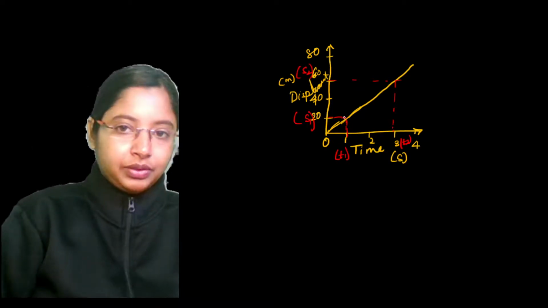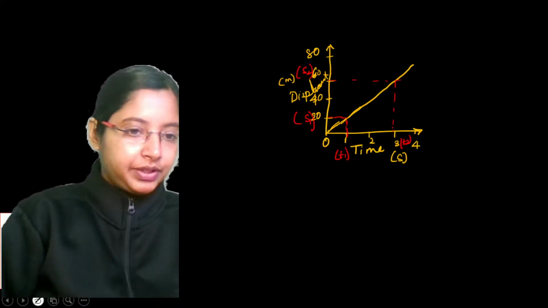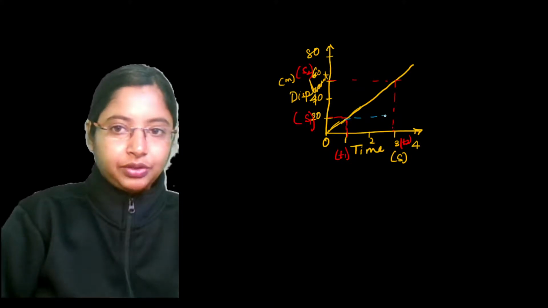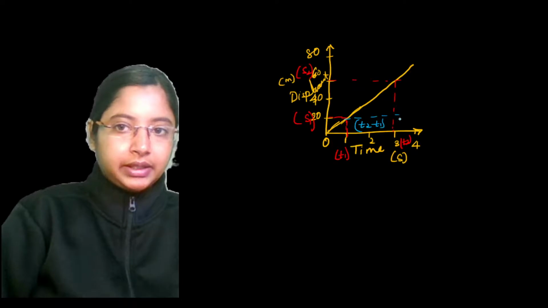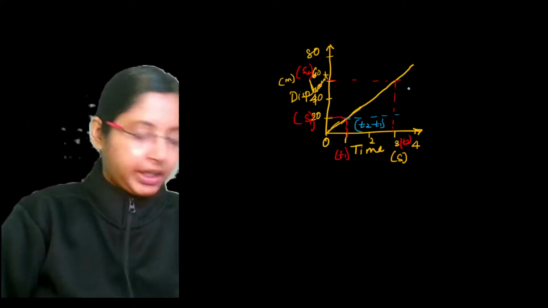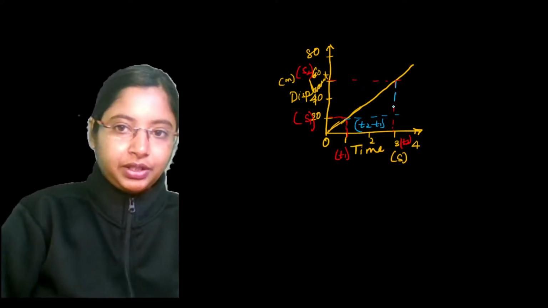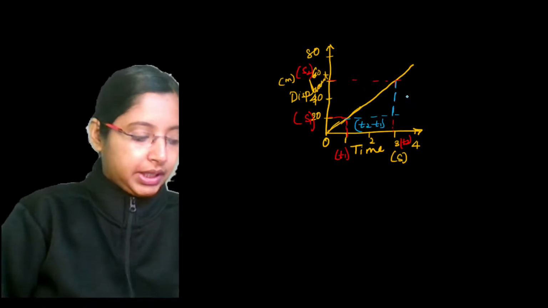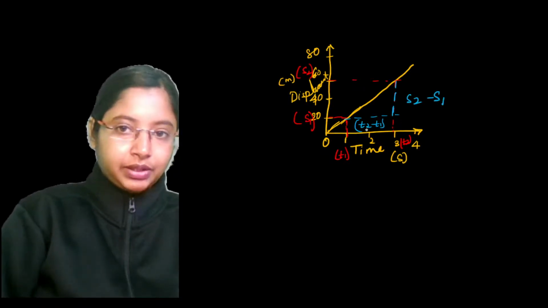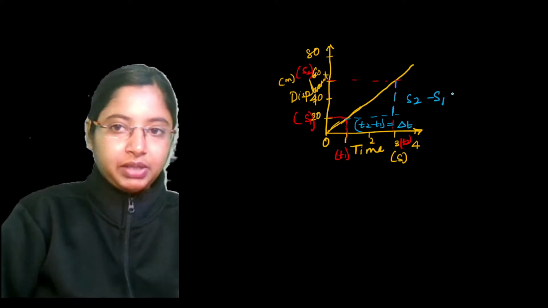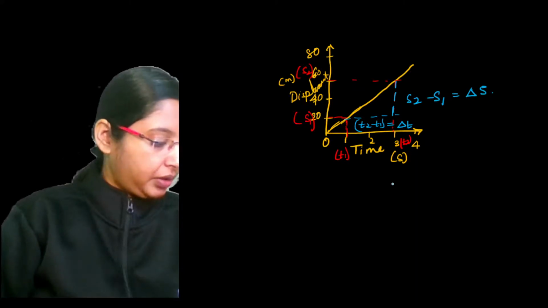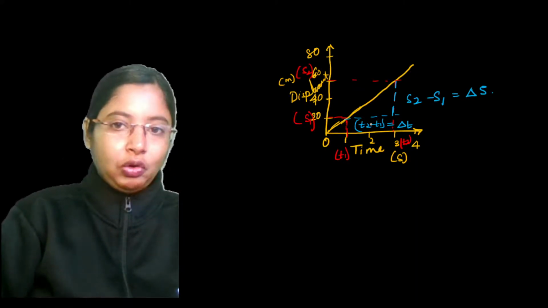So now this difference between them gives you T2 minus T1, and this difference over here gives you S2 minus S1. So T2 minus T1 we can say is delta T, the change in time, and S2 minus S1 is delta S, the change in position. Okay, now the slope of the graph.